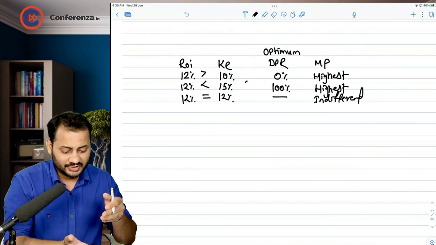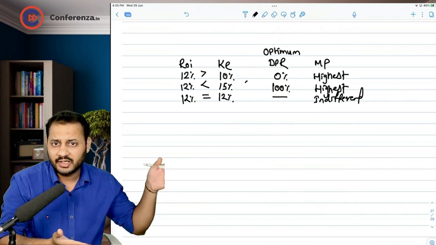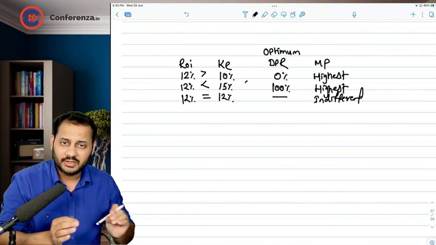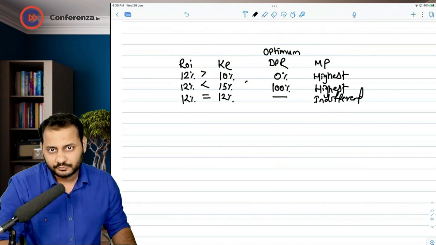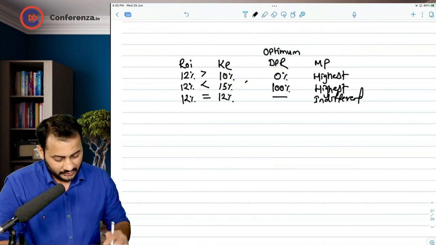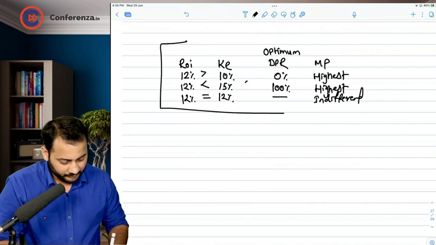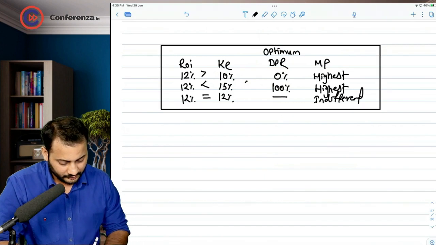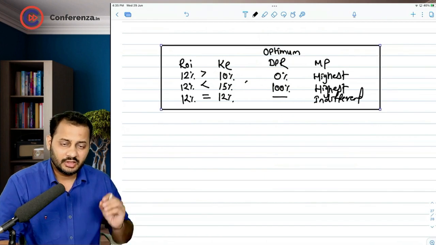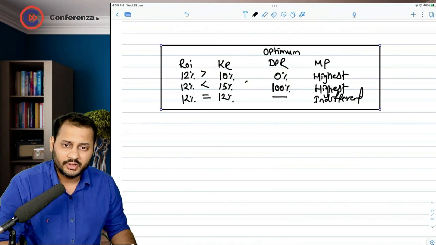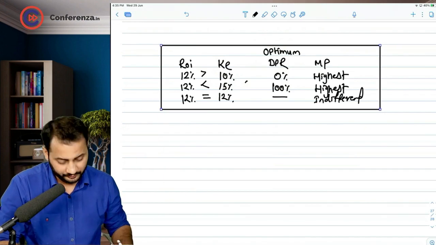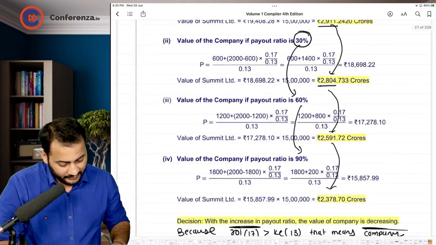You pay 0%, 20, 30, 50, 80, 90, 100%, and the market price will remain the same. Okay. This is the logic of optimum dividend payout ratio. You can use this logic, try certain examples, and you will see this working. We can clearly see it working here.